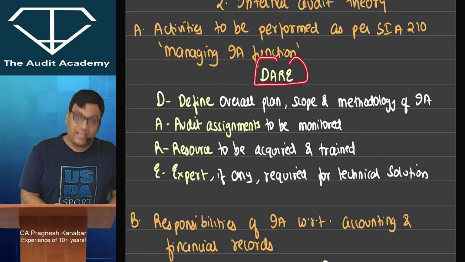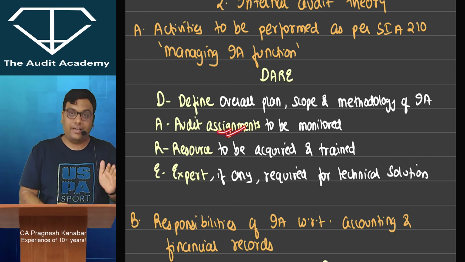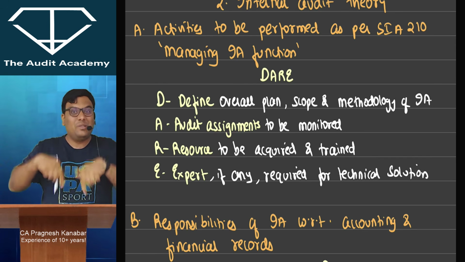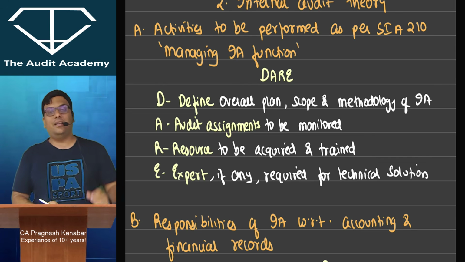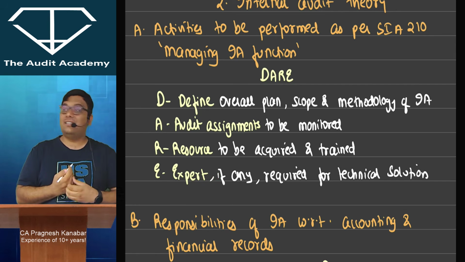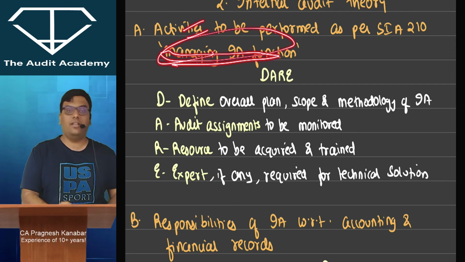He will define the methodology of internal audit. He will see how many audit assignments are to be monitored. Then he will need the resources also, no? Then he will acquire them, train them. Then he will see whether any expert is required for technical solutions. So managing internal audit function, if you have this in the question and you have activities, then you have to go with this.